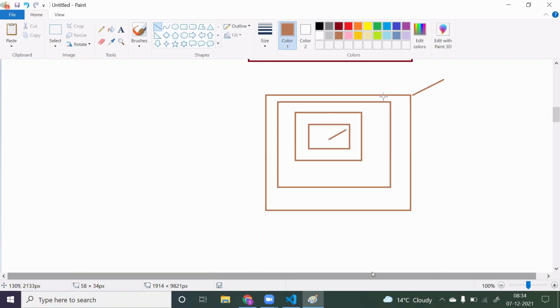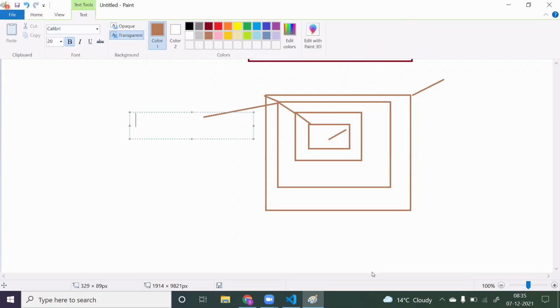Then you can go with the props approach. You have to pass the data from here to here, then here to here, and so on, through this hierarchy. Can anyone say what this problem is? Props drilling. Exactly. This is called the props drilling problem.